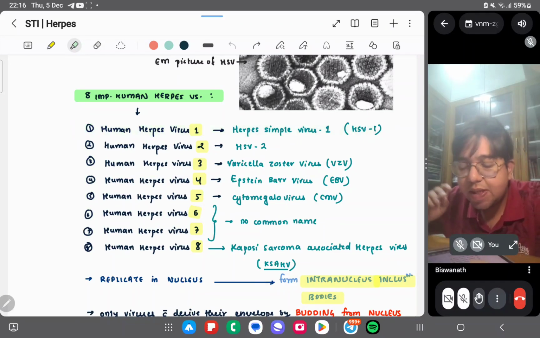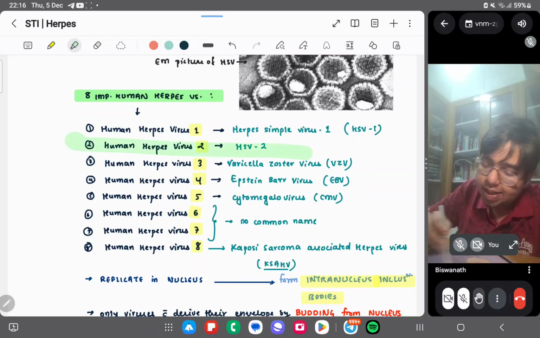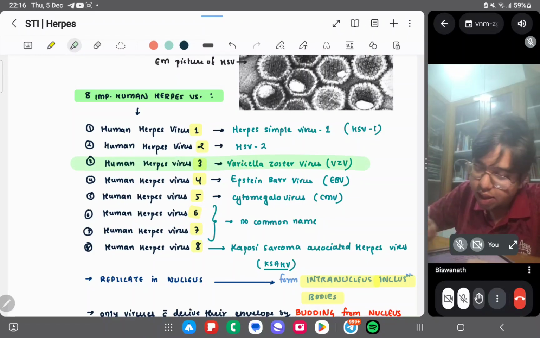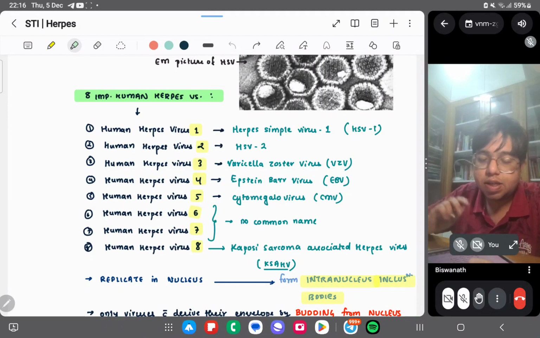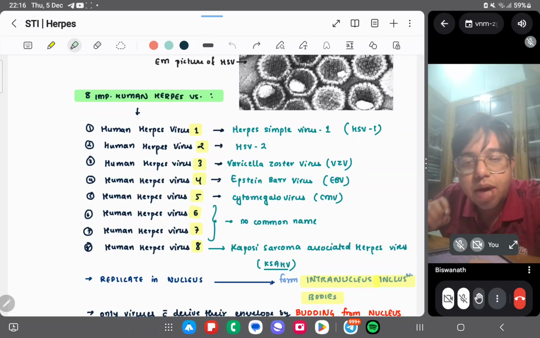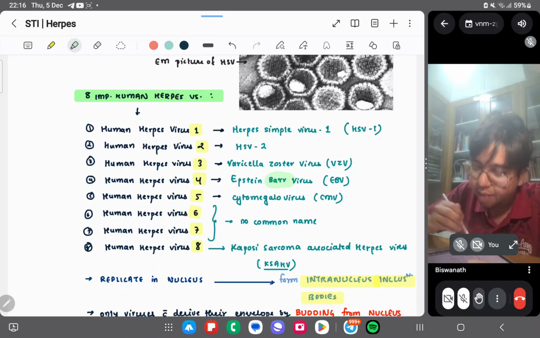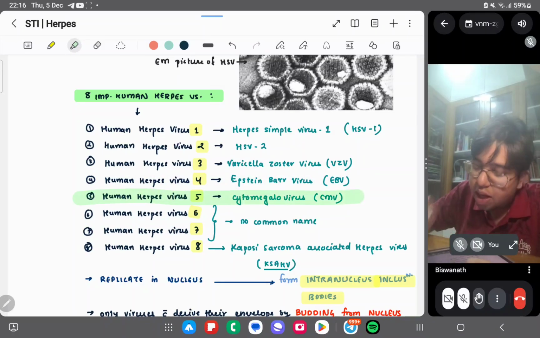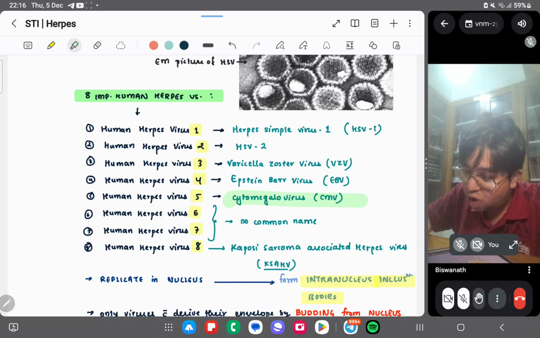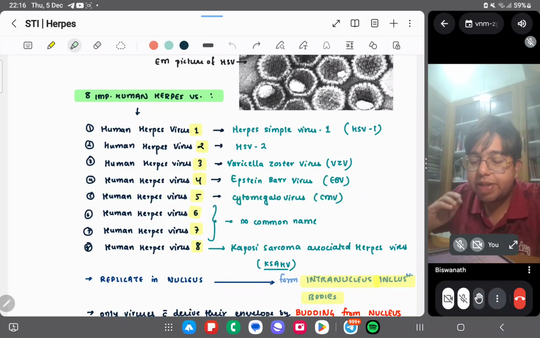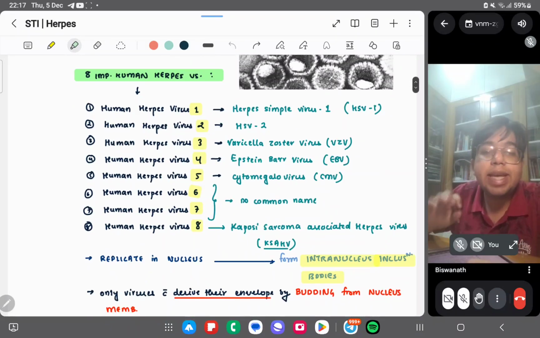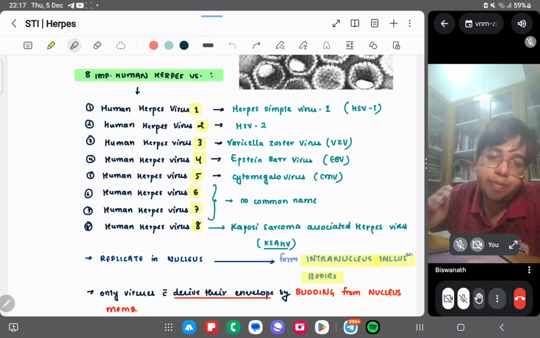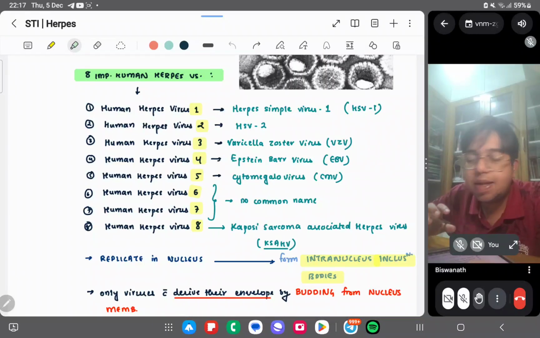Herpes virus 1 is herpes simplex virus, HSV-1. Second is herpes virus 2, with no specific name. Third is herpes virus 3, varicella zoster virus, VZV. Herpes virus 4 is the Epstein-Barr virus. You can remember Barr, B-A-R-R, 4 letters. 5 is cytomegalovirus, CMV. 6 and 7 have no common name. 8 is called Kaposi sarcoma associated herpes virus, KSHV. Kaposi sarcoma you must have heard of in pathology.